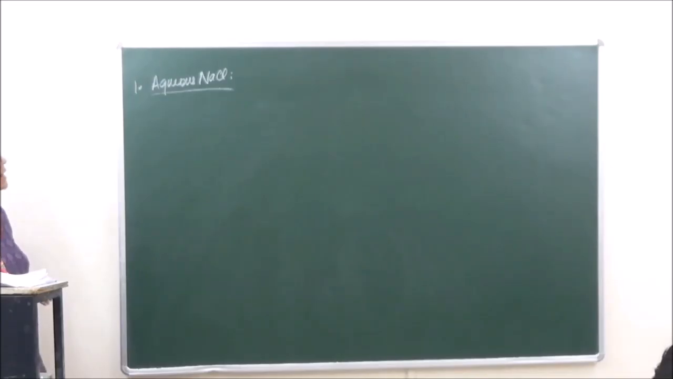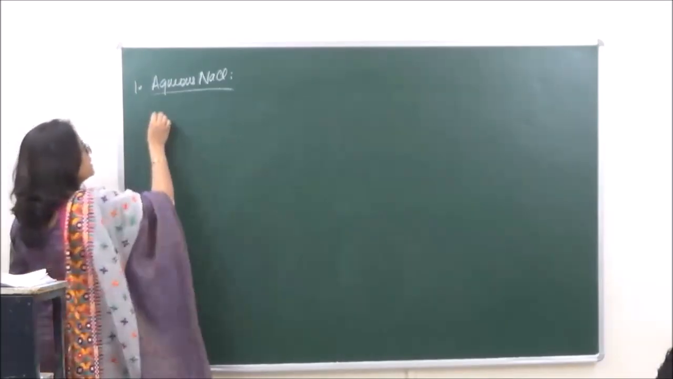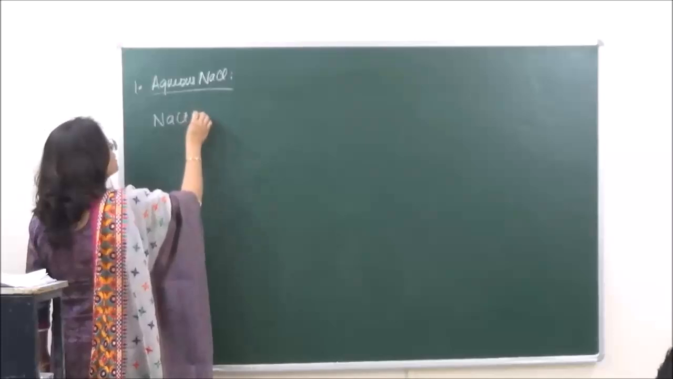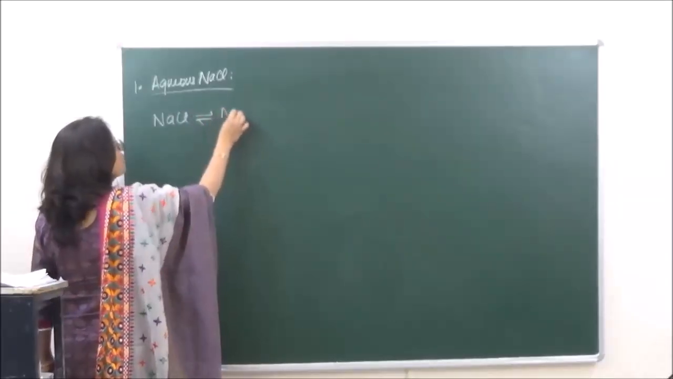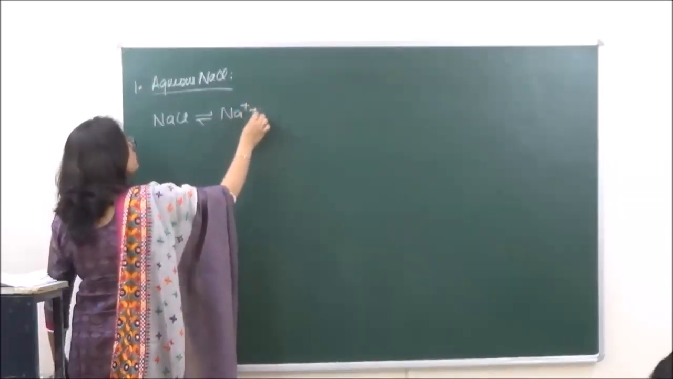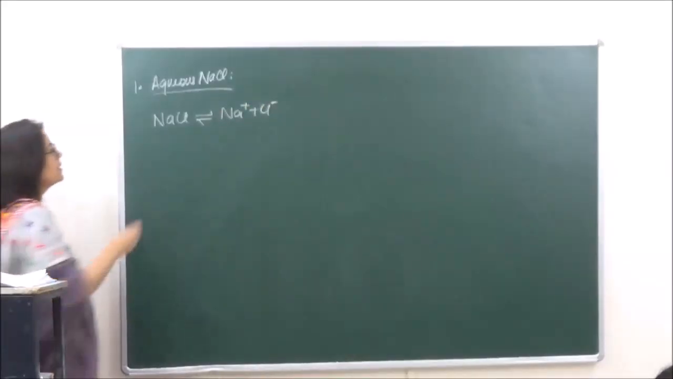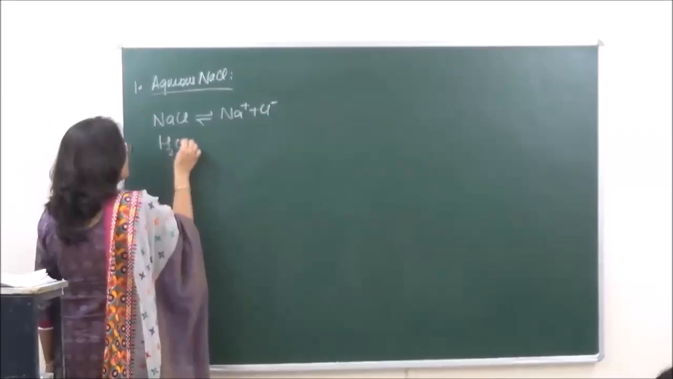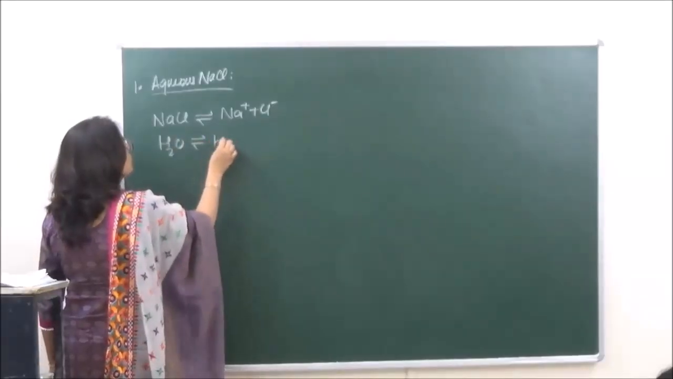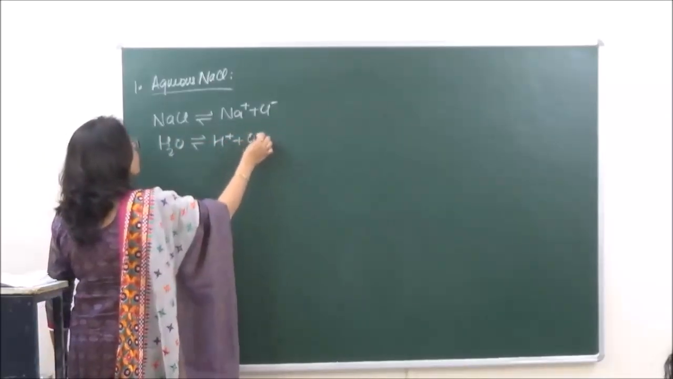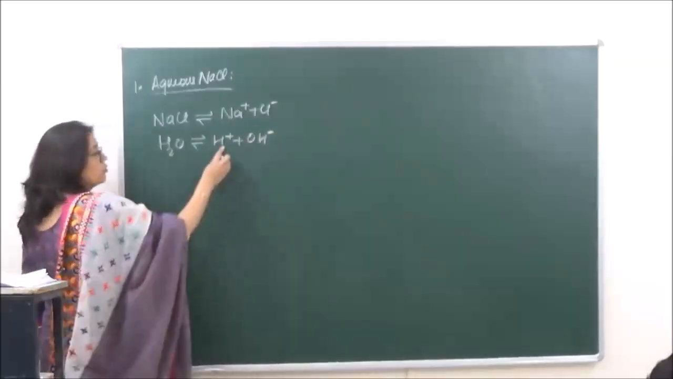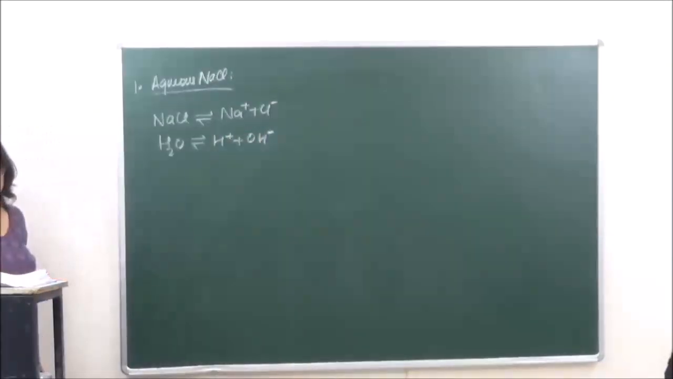Aqueous NaCl means that we have dissolved NaCl in water. So NaCl is going to dissociate as Na positive and Cl negative. Similarly, on passing current, water will also dissociate into H positive and OH negative. Although the dissociation of water is not too much, the dissociation of NaCl is going to be more.